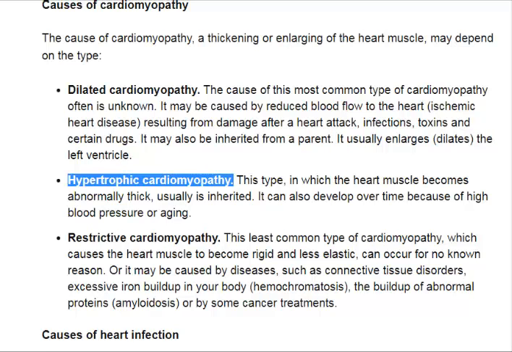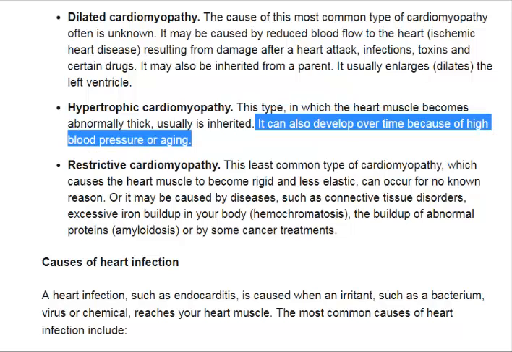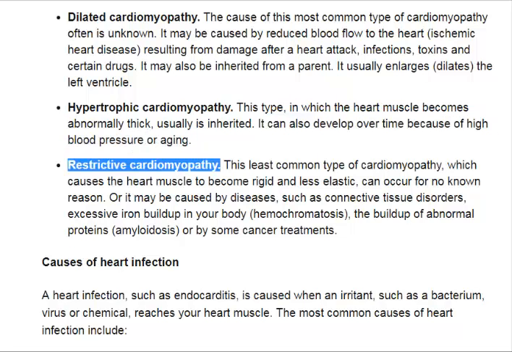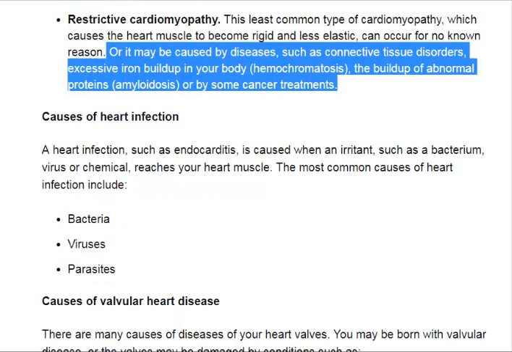Hypertrophic cardiomyopathy. This type, in which the heart muscle becomes abnormally thick, usually is inherited. It can also develop over time because of high blood pressure or aging. Restrictive cardiomyopathy. This least common type of cardiomyopathy, which causes the heart muscle to become rigid and less elastic, can occur for no known reason. Or it may be caused by diseases, such as connective tissue disorders, excessive iron buildup in your body, hemochromatosis, the buildup of abnormal proteins, amyloidosis, or by some cancer.